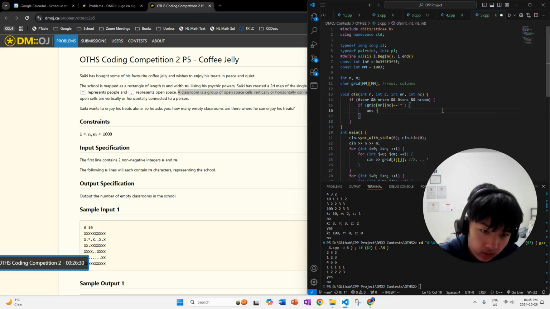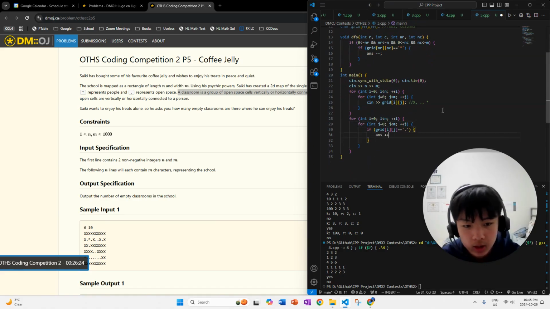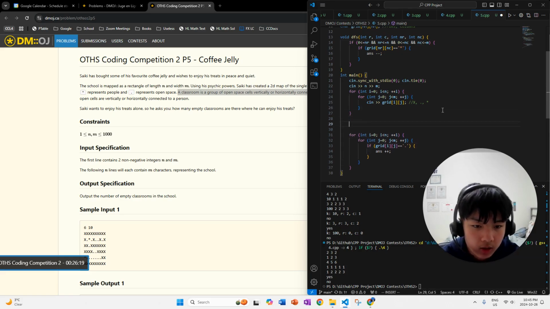So what we're going to do is subtract 1 from the answer. Okay, what do I mean by this? Well, actually, let's add 1 to the answer here. I'm going to create the actual answer value variable.